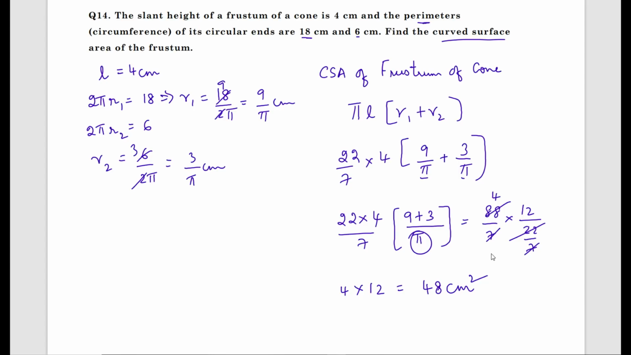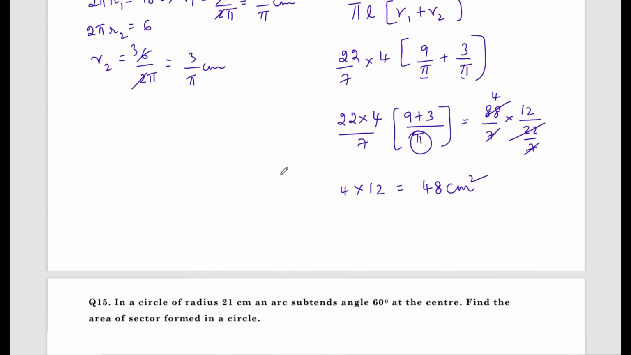Try to solve a combination of solids problem, that is, a toy in the shape of a cylinder, at one end a hemisphere is scooped out and at the other end a cone is scooped out. These kind of problems are very important for the exam. Very simple problems will be asked for 3 or 4 marks.